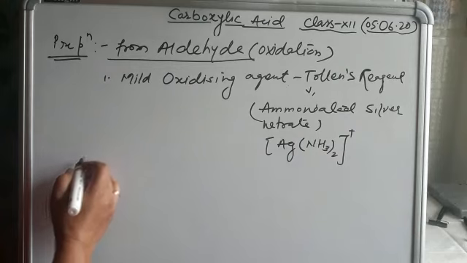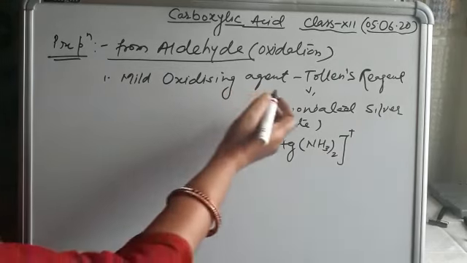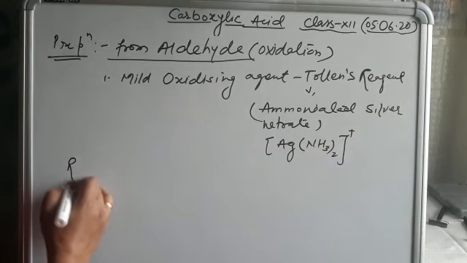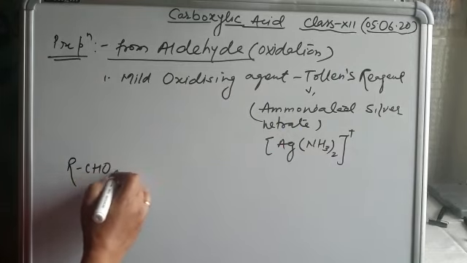So when the aldehyde is in the presence of a mild oxidizing agent like Tollens reagent or Fehling reagent, see here the chemical equation involved.